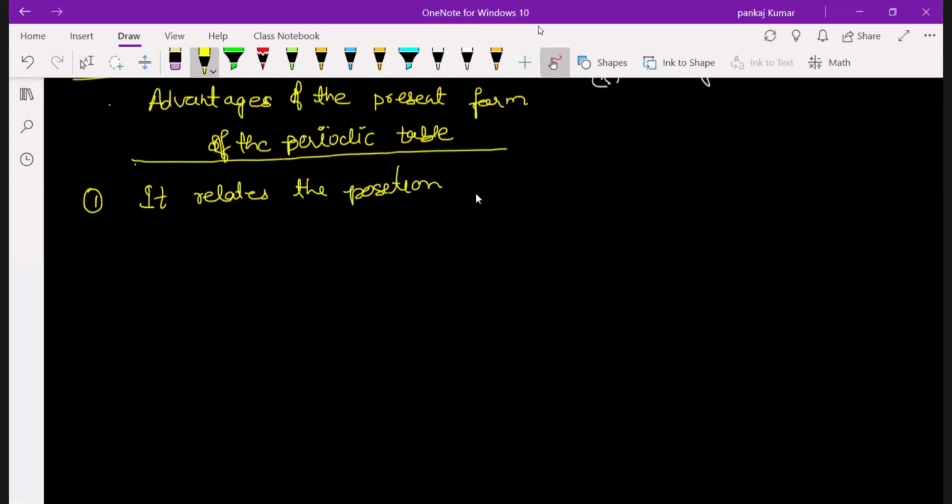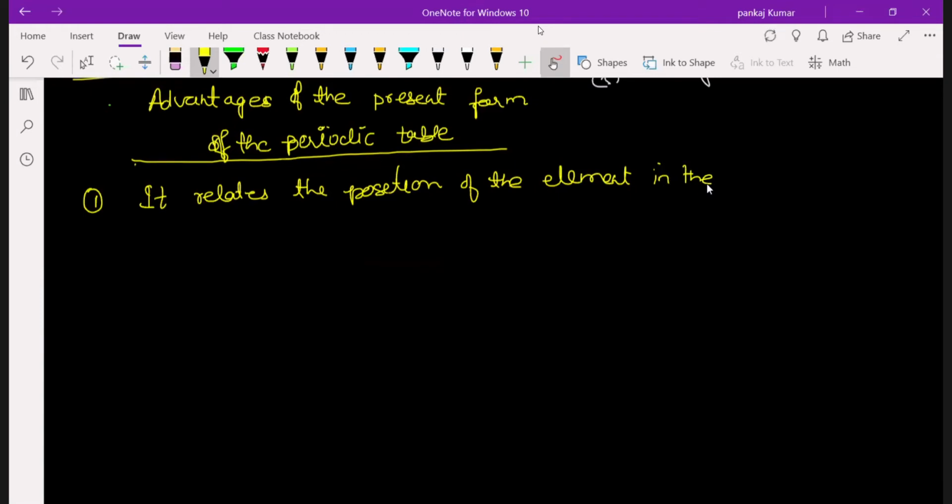Today we'll just do the last topic and finish the periodic classification. Classification is over, only the advantage is left. There are two topics: one is classification, one is trends. Classification is over. So we have to do periodic properties, trends, after periodic classification.